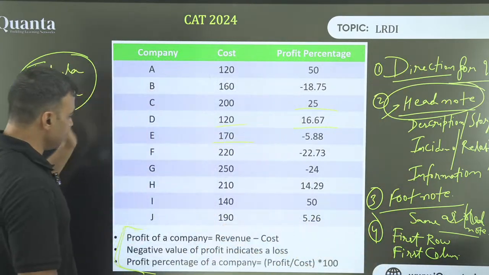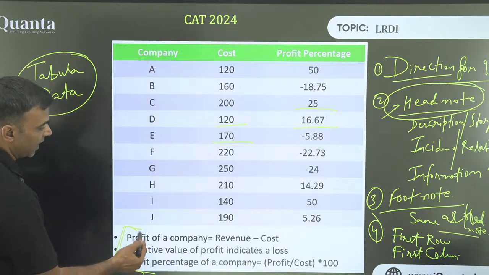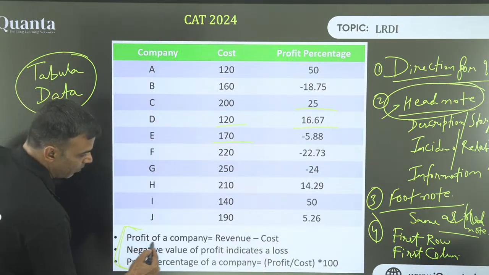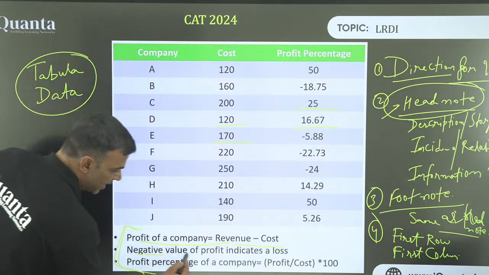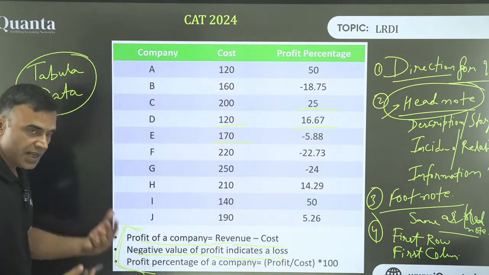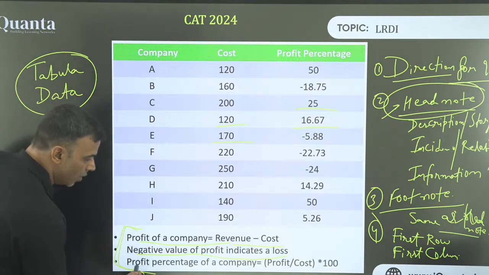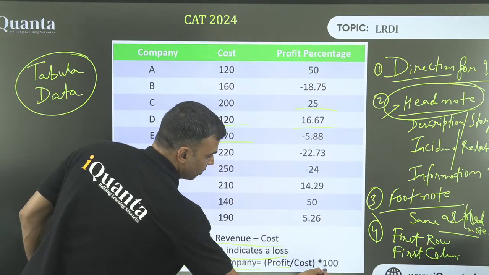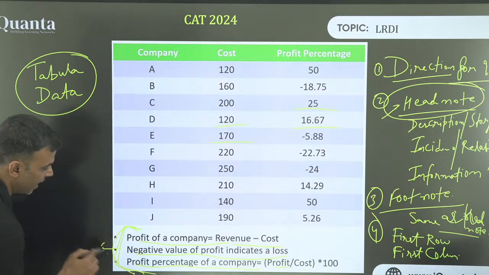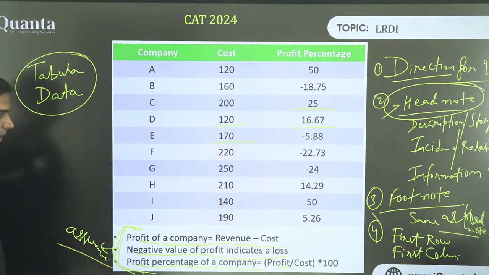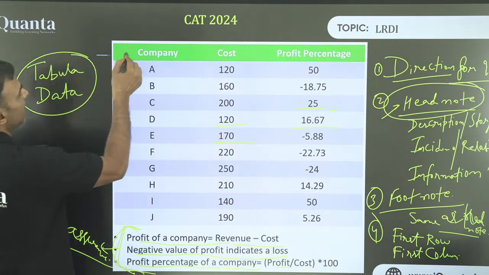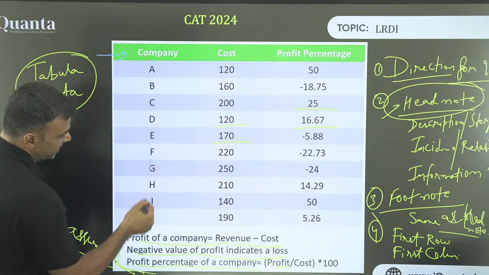Okay? After seeing all those things, then I go to this. So what I know before entering the table, profit of a company is revenue minus cost. Okay, so normal thing, nothing extra. Negative value of profit indicates a loss. Very beautiful. So this is something we already know. Profit percent of a company is profit by cost into 100, right? So this is a reassurance. Do you understand that? That what we already know is what we have to use. Okay? Then I come to this point and that says company. So company name A, B, C, D, E, F, G, H, I, J.